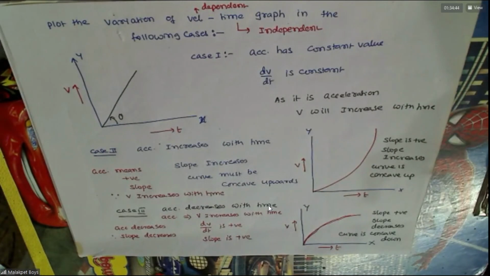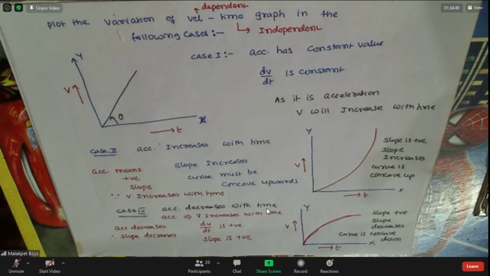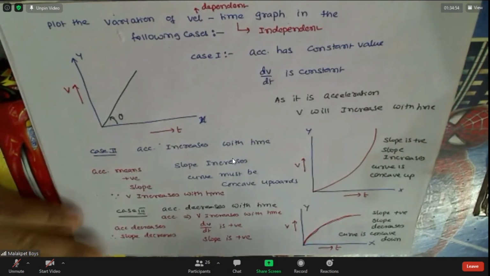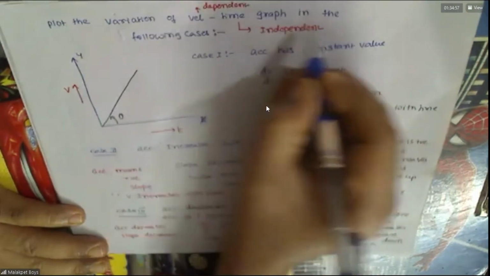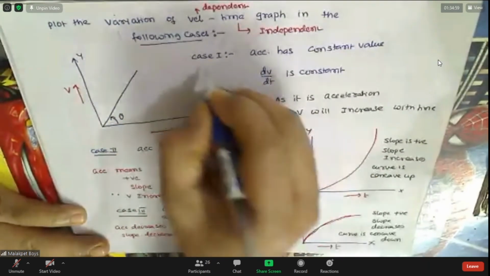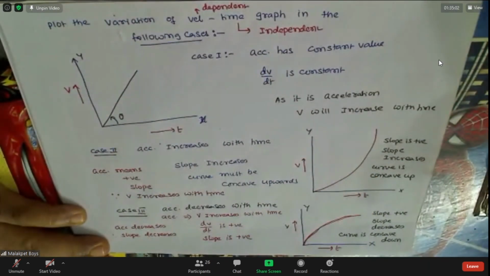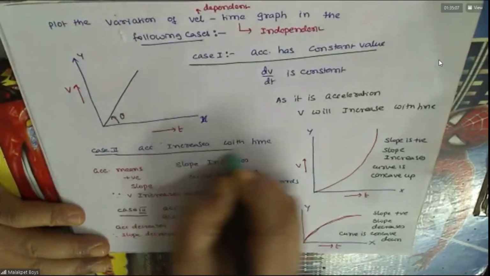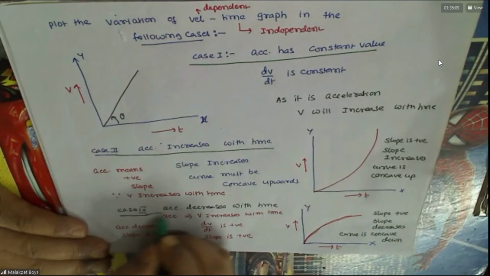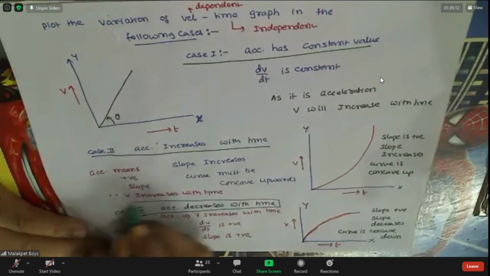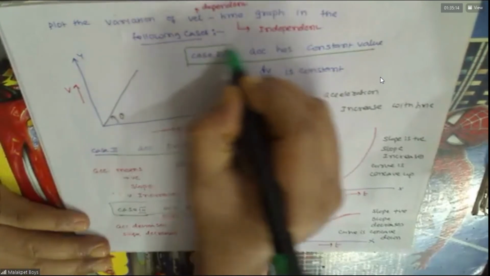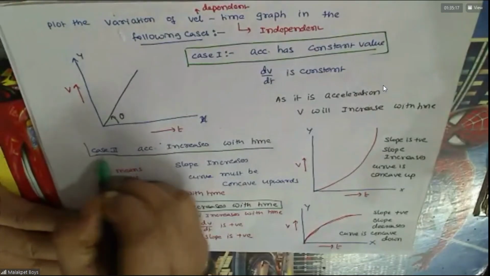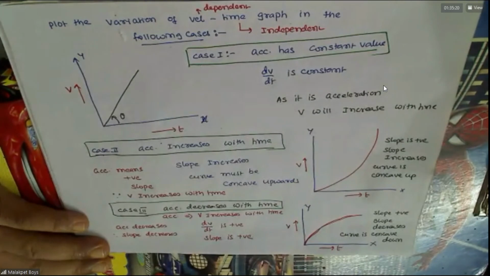Excuse me, sir. Sir, how are you getting that in case one acceleration is constant and in case two acceleration increases with time? It is given. Plot the velocity-time graph in the following cases. That's the question. Case 1 is this, case 2 is this, case 3 is this. These are the 3 cases. Instead of writing the whole question at a time, I am explaining part by part. Understood this?